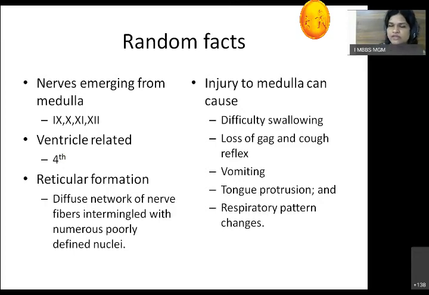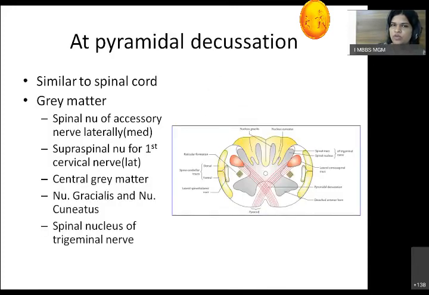Now let's see the transverse sections of the medulla. This is the transverse section of the medulla at the level of pyramidal decussation. You are able to see the central canal. Around that there is again the butterfly-shaped gray matter. Outside this gray matter, there is white matter, also divided into posterior column, lateral column, and anterior column.